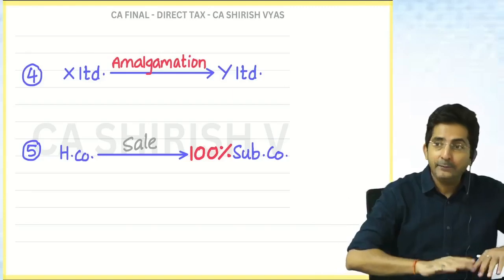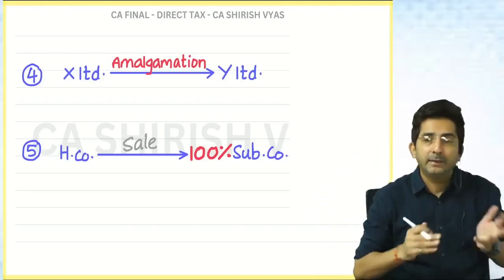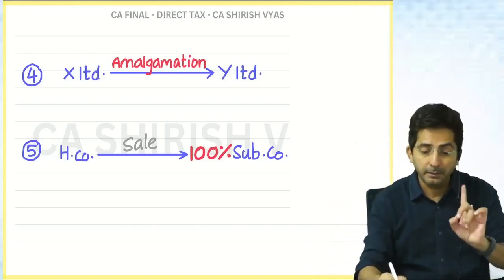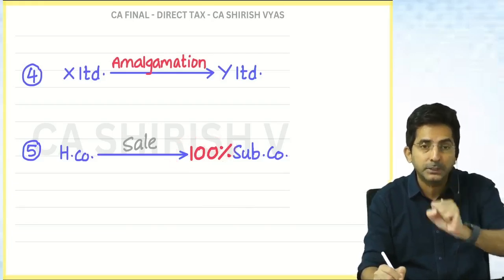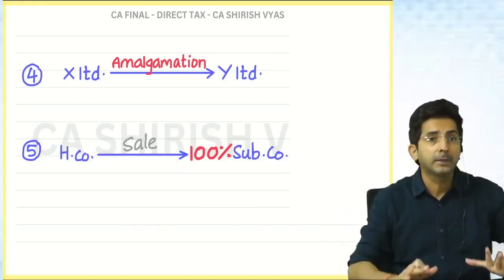So my giving of land to subsidiary is like the land is still with me. And when the property is still with me, it's not a real transfer. But it should be 100%. Imagine if in the subsidiary company, I have got 70% holding.